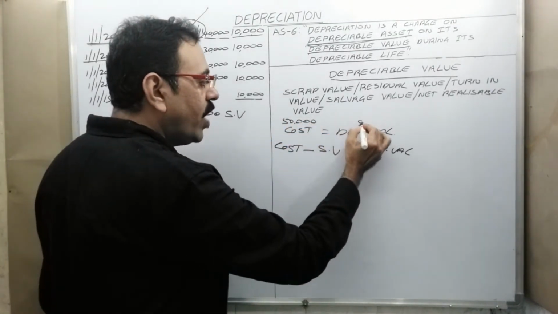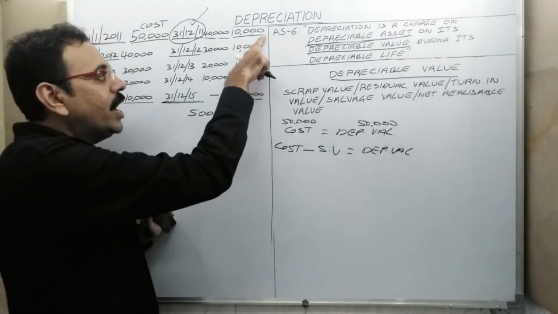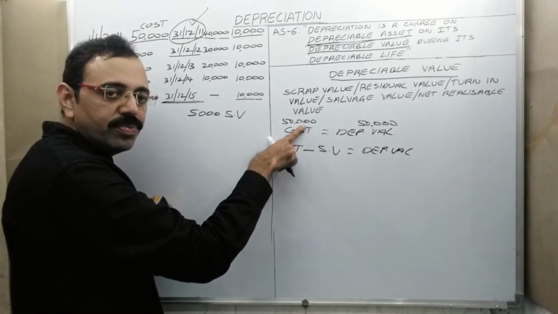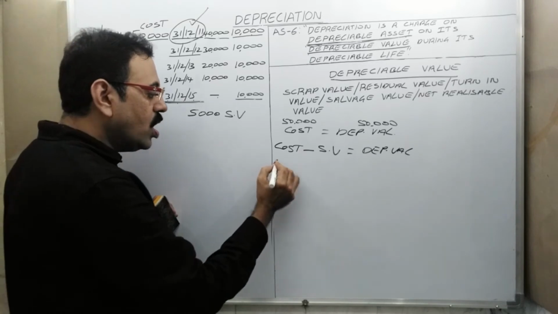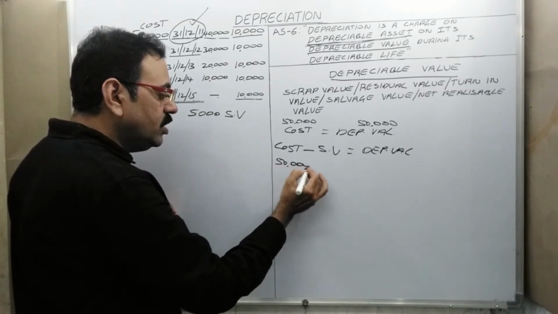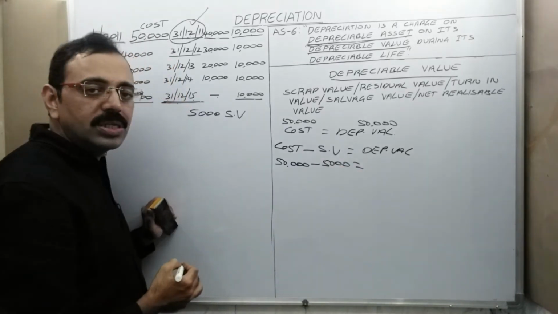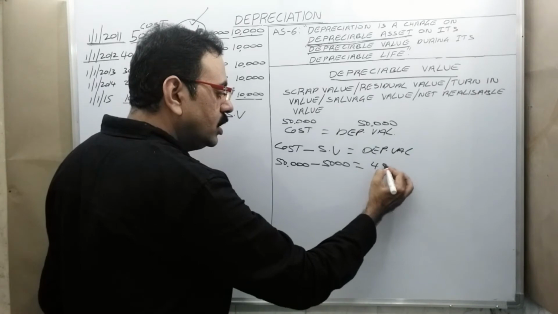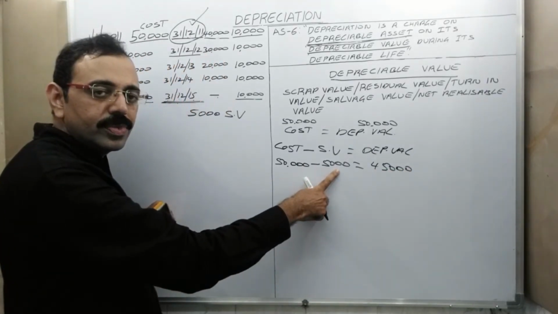Therefore, depreciable value is also 50,000 rupees. Means when we add all these annual depreciations, we will get the same value, the cost value. But in this case, when cost is 50,000 and we have some considerable scrap value, then depreciable value is cost minus scrap value. Okay?